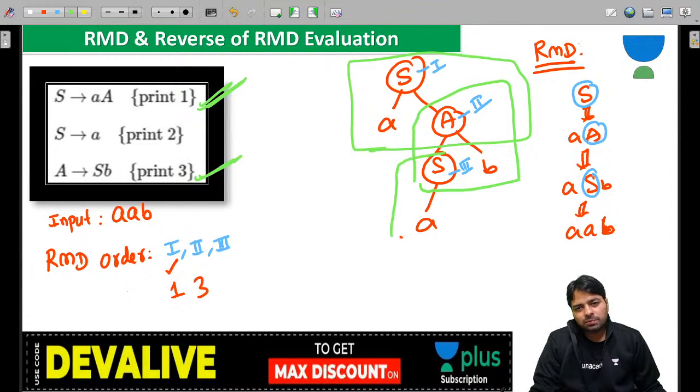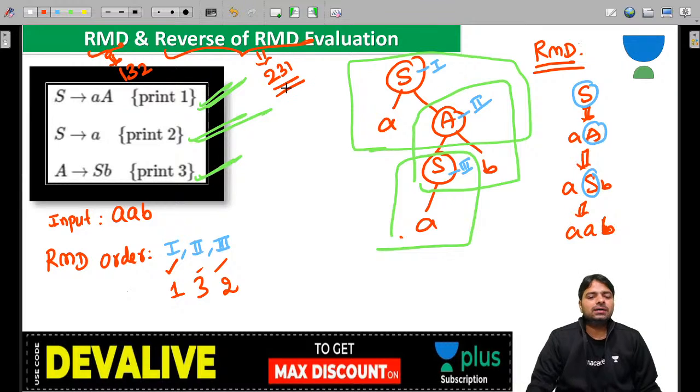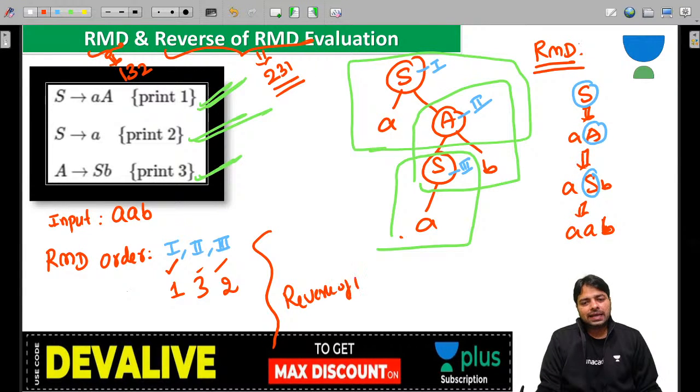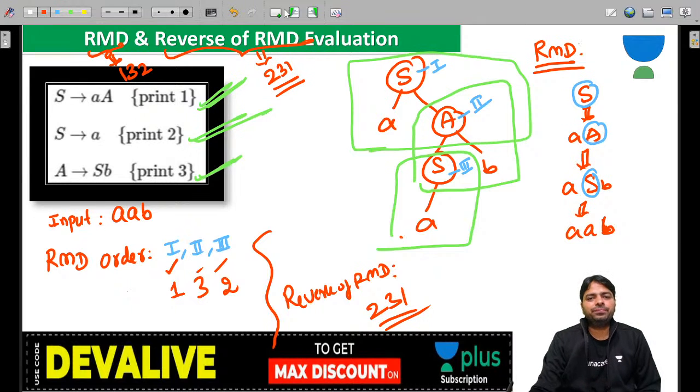This is your third production, S derives A, that is a 2. You need to produce after 2. RMD producing this output is 1, 3, 2. So reverse of RMD, just reverse. Don't do anything. Reverse will be very easy. Don't scan again. Reverse of RMD is 2, 3, 1. Clear this point? Yeah, this is how we do evaluation.